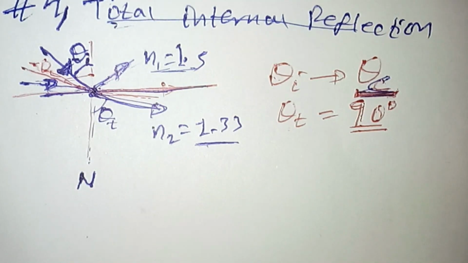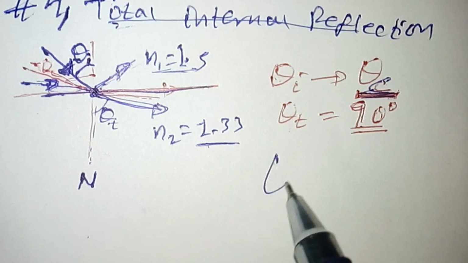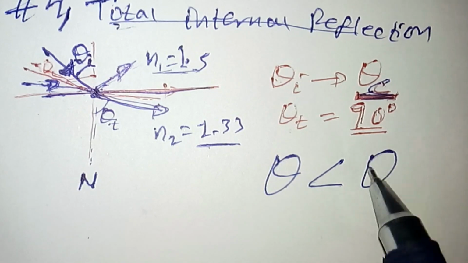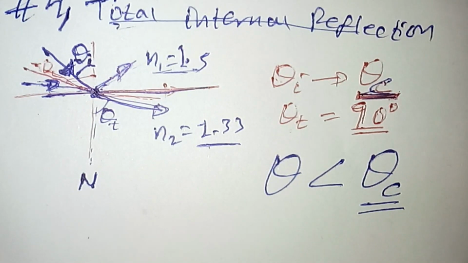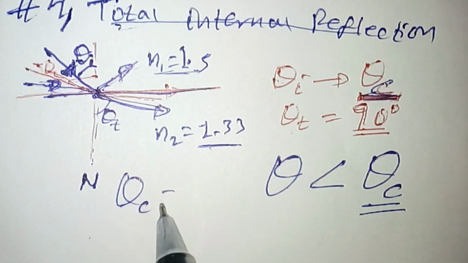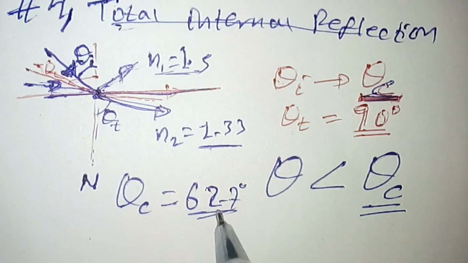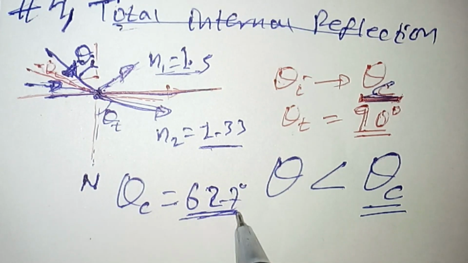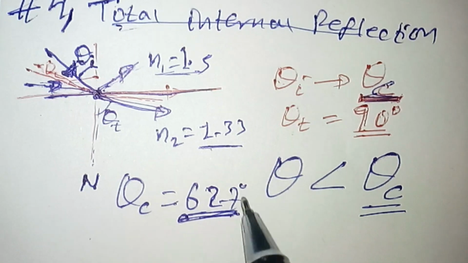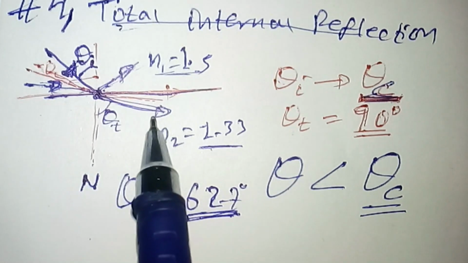So the angle at which the refraction occurs must always be less than the critical angle. In this question the critical angle is given, it is 62.7 degrees. So an angle less than this value always makes the light refract in the second medium.